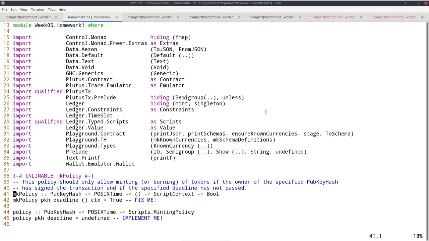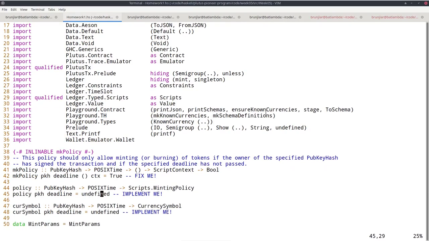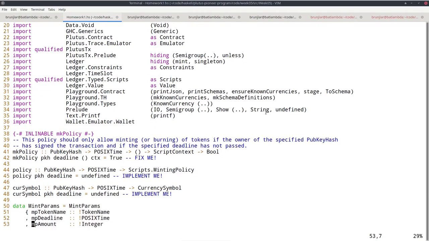And there's more you can do. You can also combine several such policies with logical AND or OR. What I want you to do here in the homework is to implement a minting policy that has two parameters, a pub key hash and a POSIX time. And the idea is that minting should only succeed if the transaction is signed by the corresponding signature and if the deadline has not yet passed. Then you have to implement the dependent things like the policy and currency symbol accordingly.